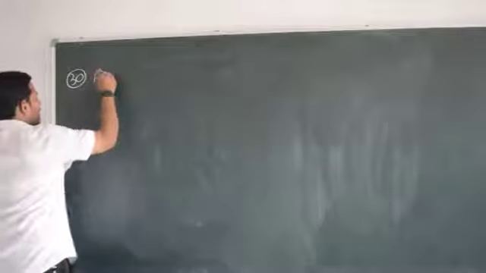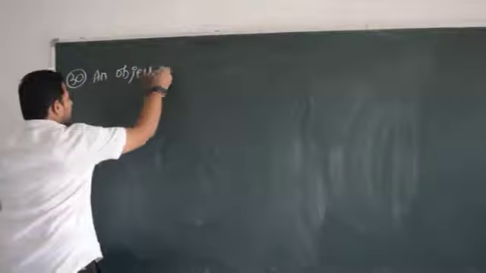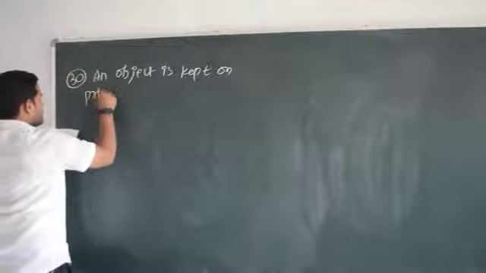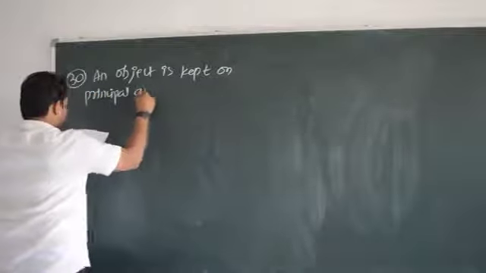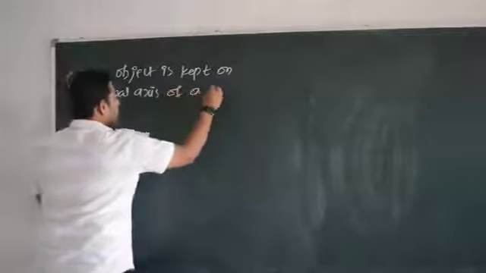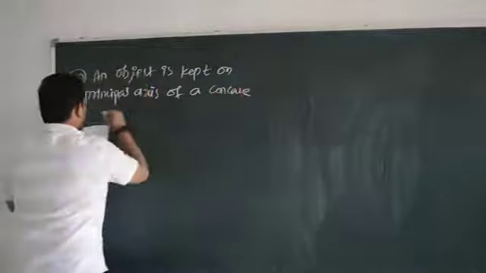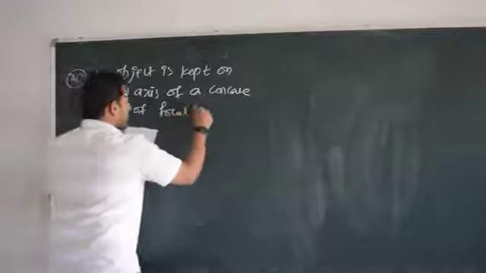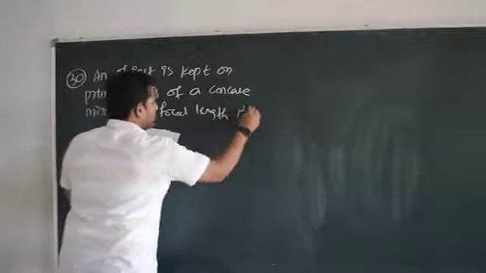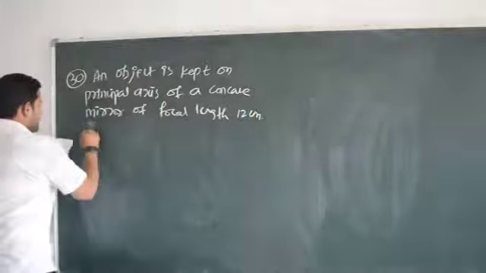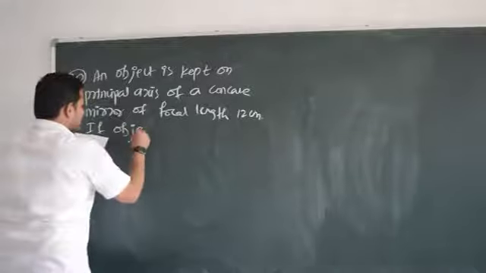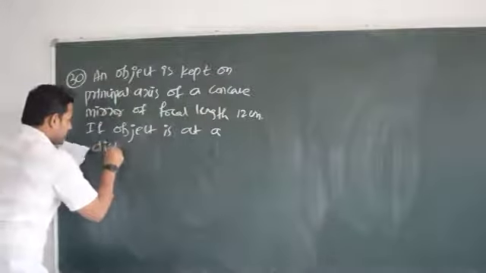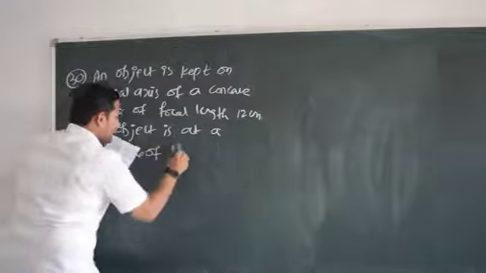An object is kept on the principal axis of a concave mirror of focal length 12 centimeter.